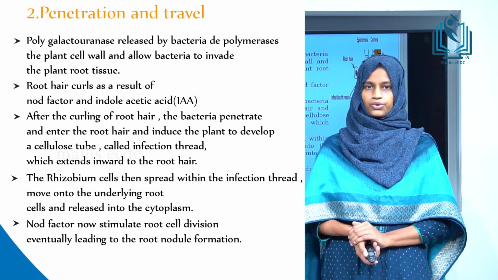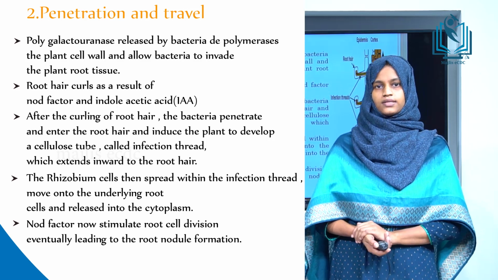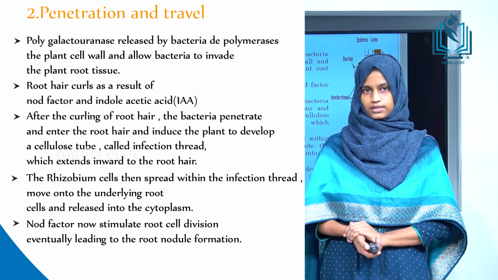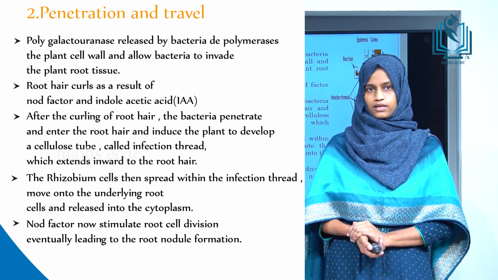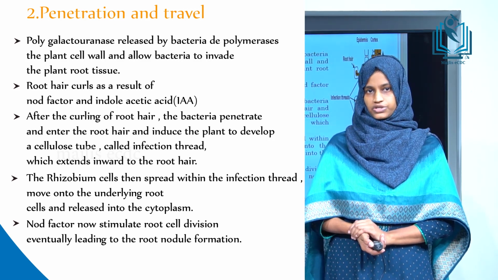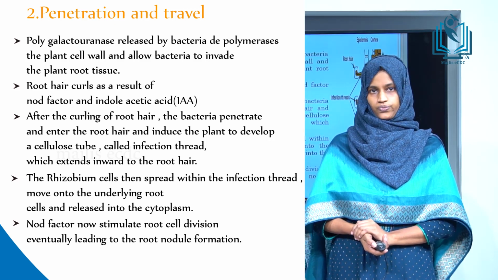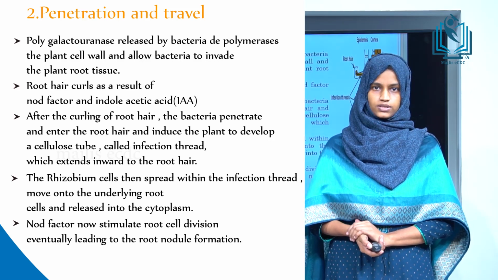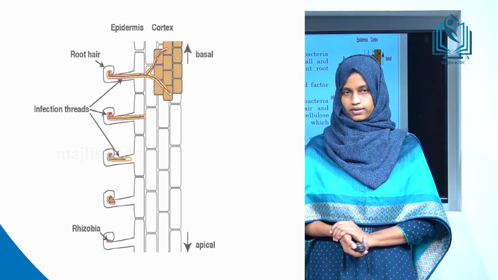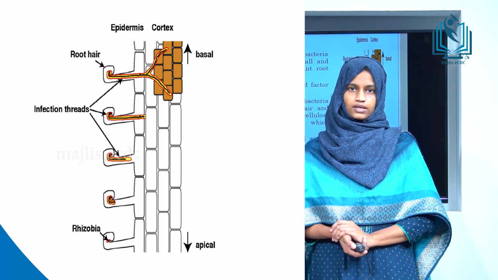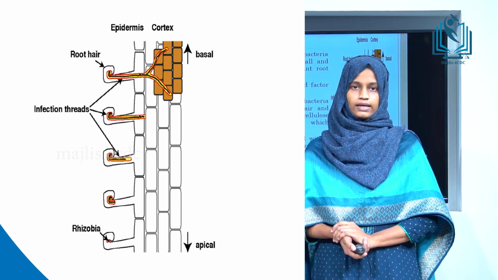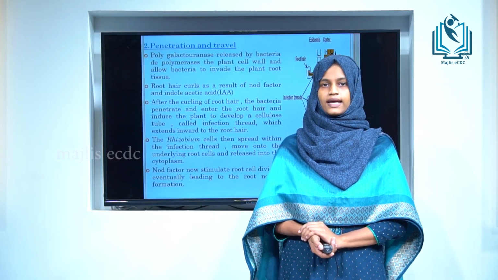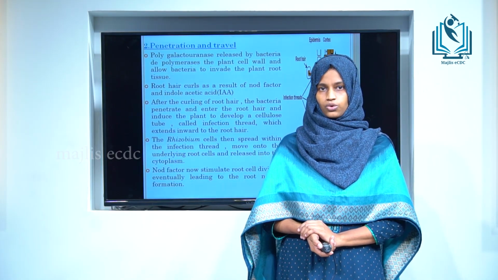The second step in the nodule formation is the penetration and travel. The polygalacturonase synthesized by the bacteria depolymerizes the plant cell wall and it allows the entry of the bacterium into the root tissue. Then after the penetration, the root hair curling occurs. The root hair curling is caused by the nod factor synthesized by the bacterium, and also indole acetic acid initiates the root curling. Indole acetic acid is a plant growth hormone.